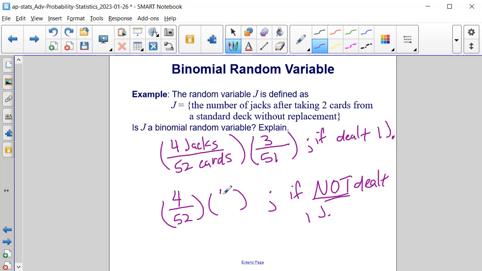Then you still have 4 jacks in the deck, but you have 51 cards remaining because of the 1 card that's in your hand. Because it's without replacement, and these 2 probabilities are different from one another, no, this is not a binomial random variable.